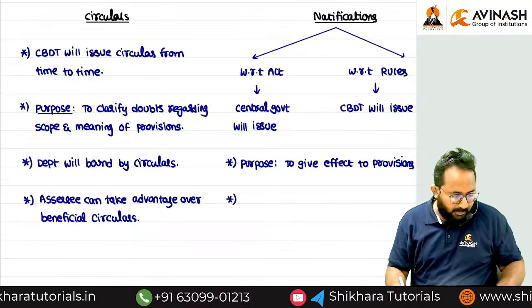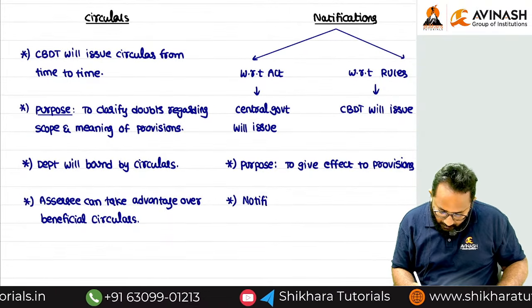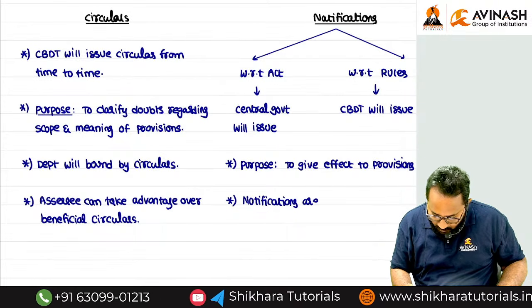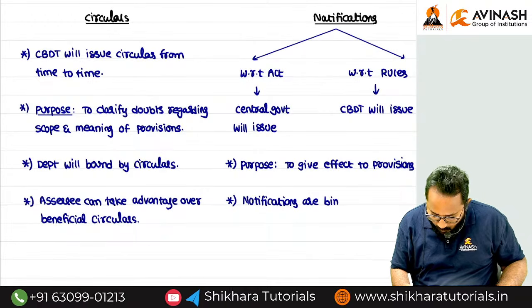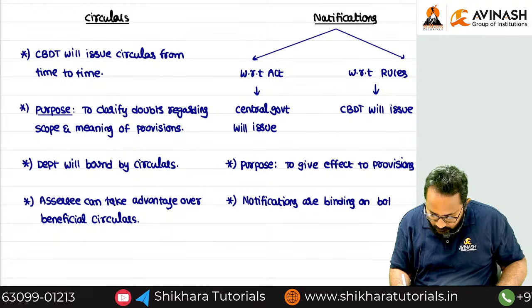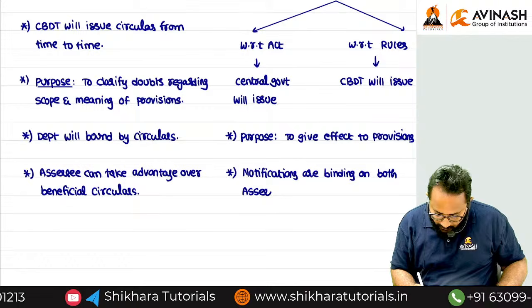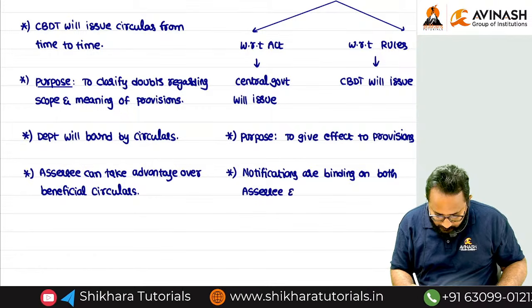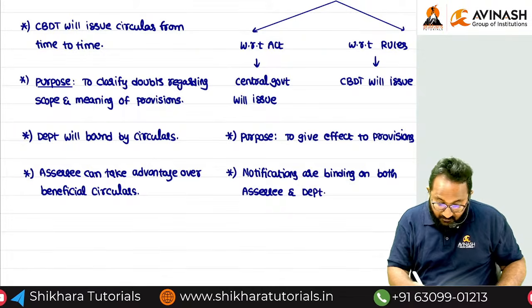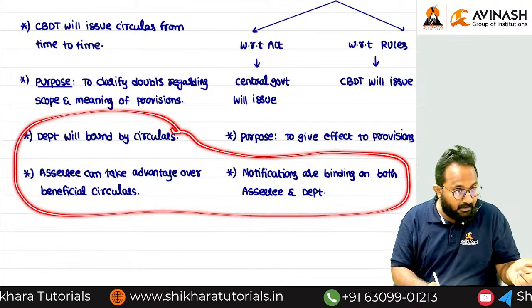Notifications are binding on both the assessee and the department.